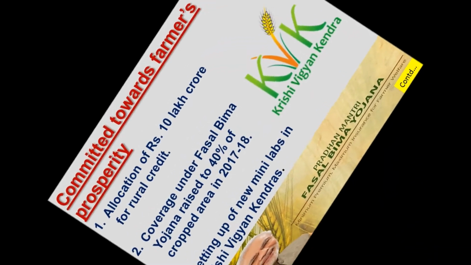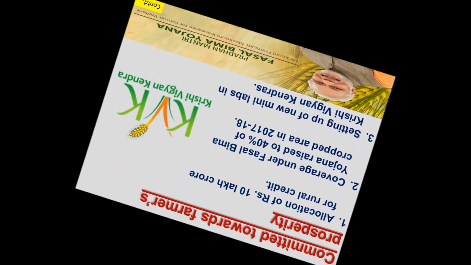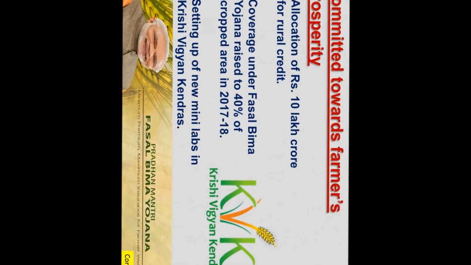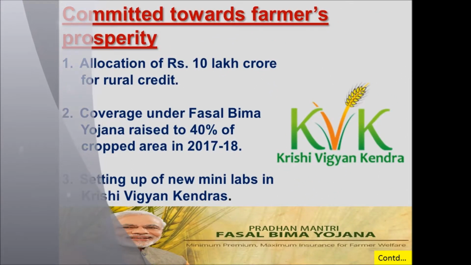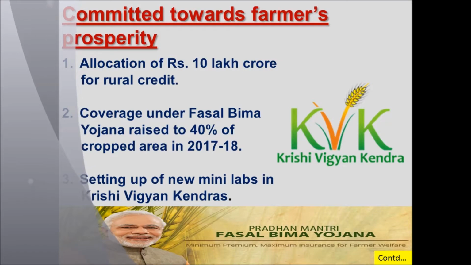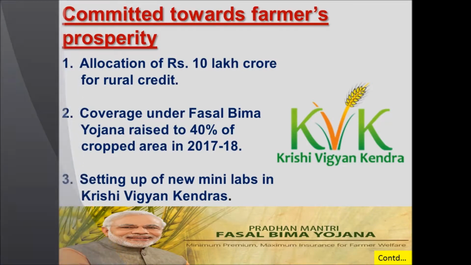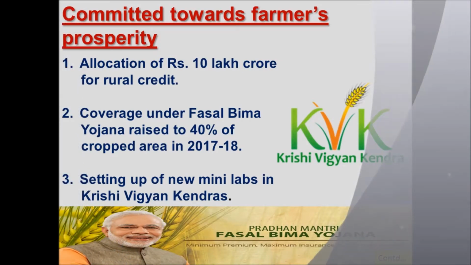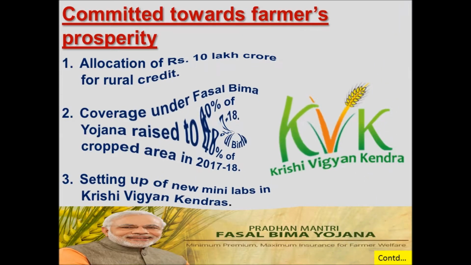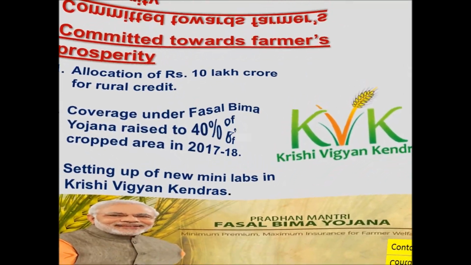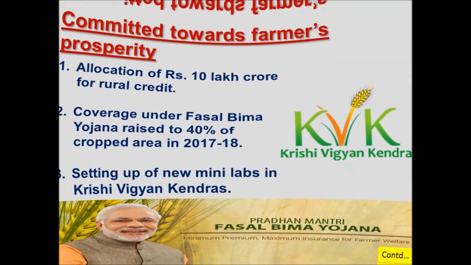The main aim of the budget is to increase the income of the farmers, and the first point for this is that the government has increased the allocation to rupees 10 lakh crore for rural credit. That is, now the government will lend 10 trillion in loans to farmers, and coverage under Fasal Bima Yojana has been raised to 40%. Fasal Bima Yojana replaces NAIS, the National Agriculture Insurance Scheme, and modified NAIS.